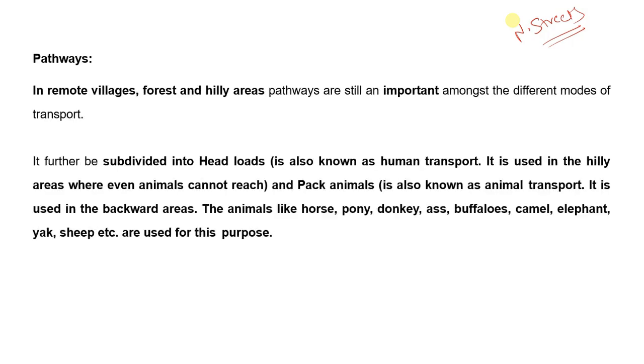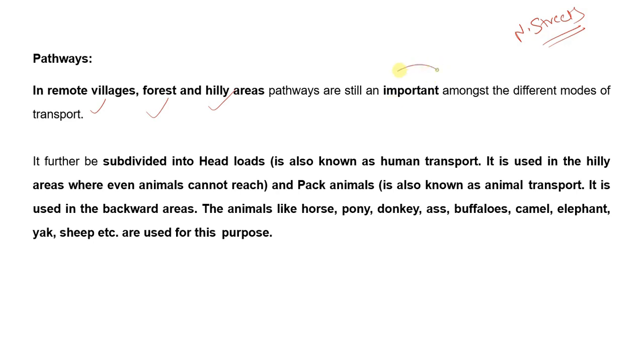The pack animals are also called animal transport. They are used in backward areas. In pack transport, animals like horse, pony, donkey, buffaloes, camel, elephant, yak, and sheep are used for this purpose. So pathways are used in remote villages, forest areas, and hilly areas.